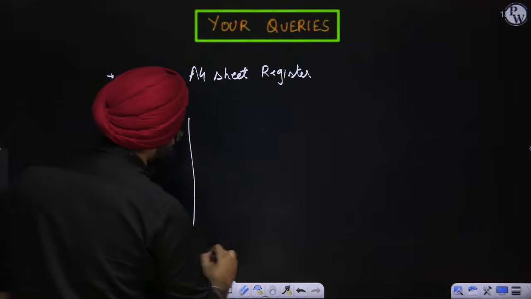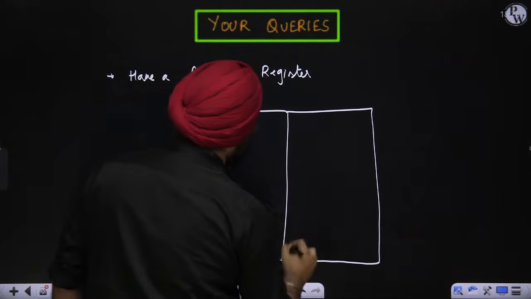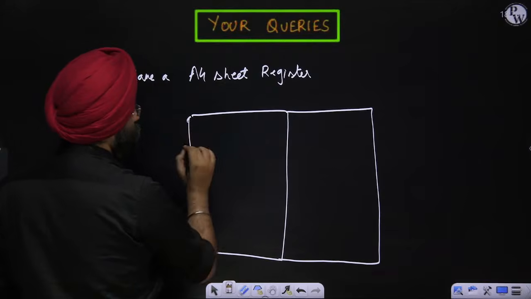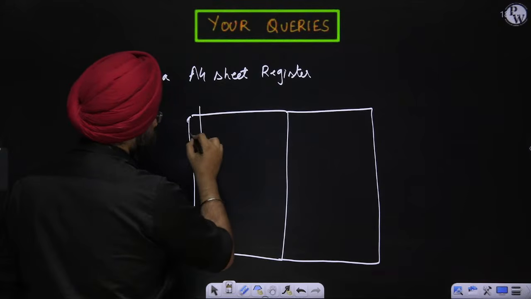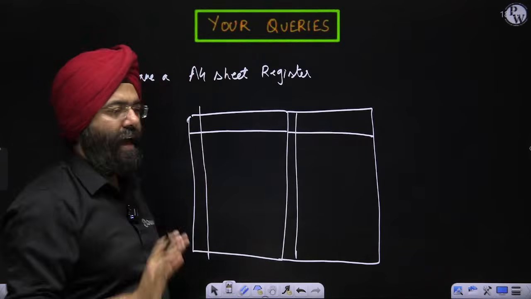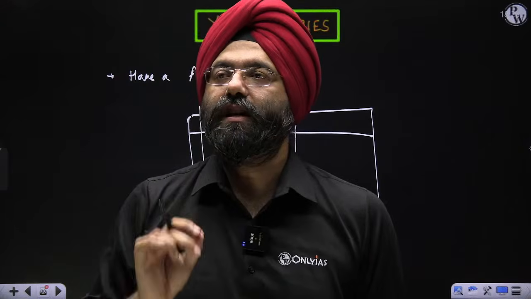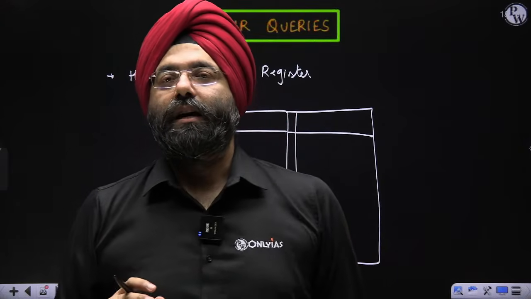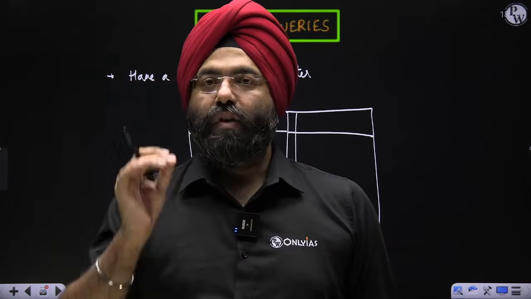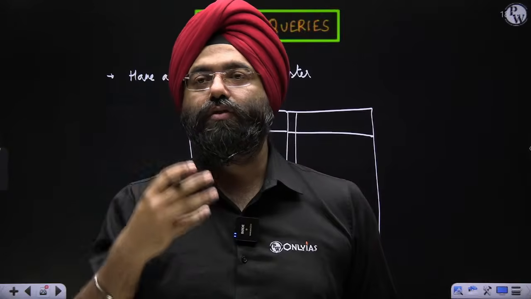You know the register, A4 sheet register, where there are no lines, right? Just what you need to do, maintain a margin like this. And I want a blank register that should be present with you, every single candidate who is basically attending the batch. You will have to write a lot of things. Those are your notes. Those are the crux notes which you need to revise.